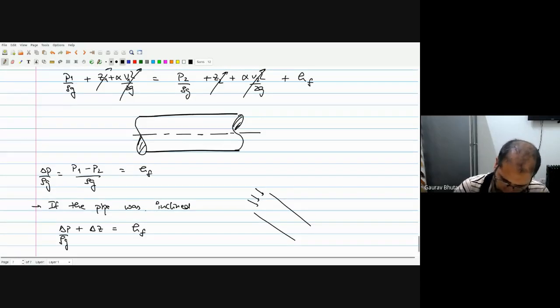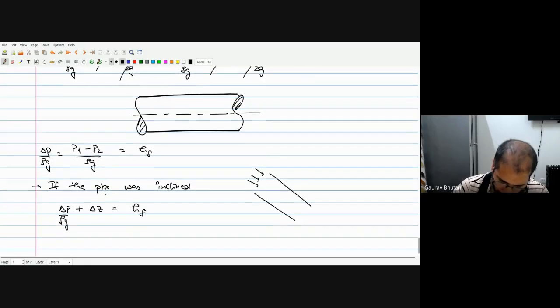You can check that. In this case, the pressure drop is given by the pump, and gravity is also helping us. Collectively, the pressure drop because of the pump plus the potential energy change is compensating the losses. You can also think about it intuitively: if the pipe was inclined and gravity by itself was able to balance the losses, then the flow will start to happen because of gravity.